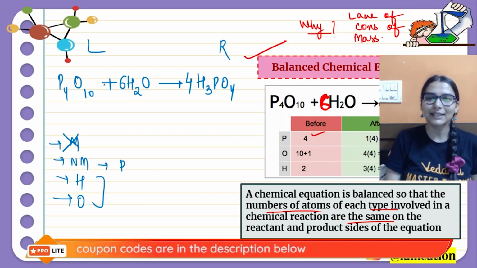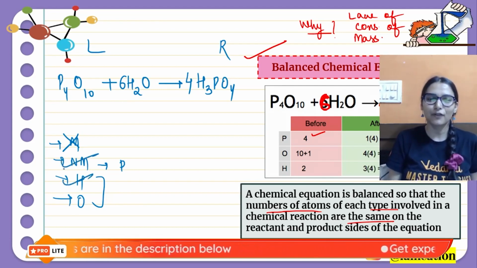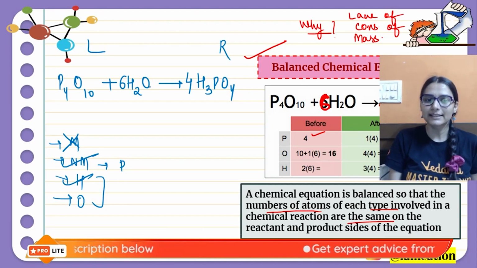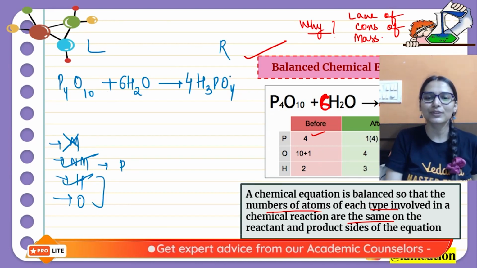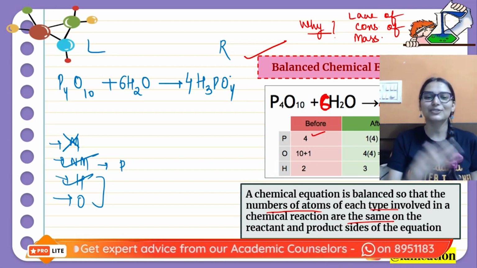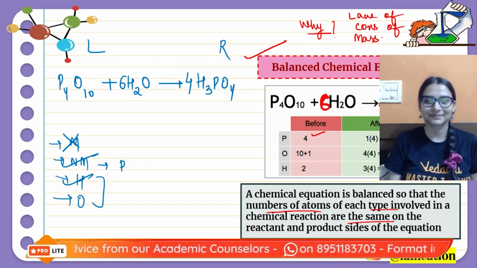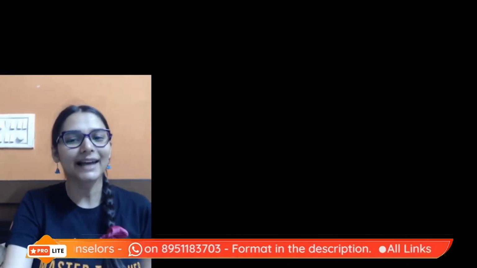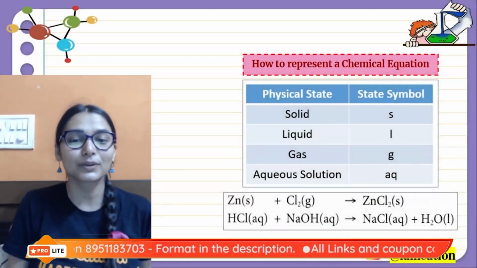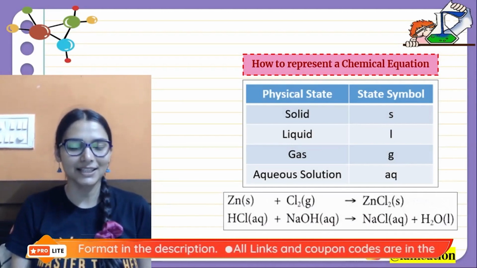Now try to see oxygen, hydrogen is done, phosphorus is done. 10 plus 6, 16 oxygen on left, 4 multiplied by 4, 16 on the right. Equation is already balanced, isn't it? So that's simple, easy peasy. Hit and trial is easy. So you have to do a lot of practice basically.